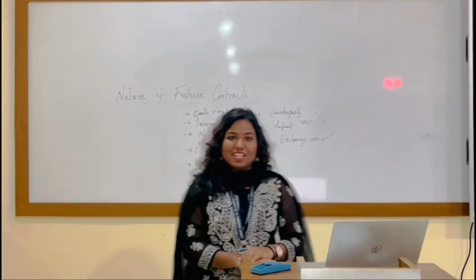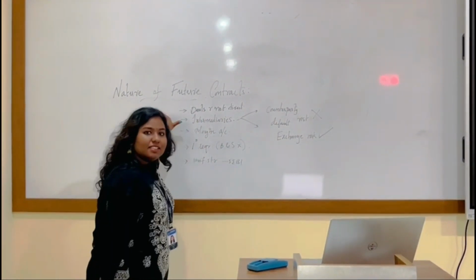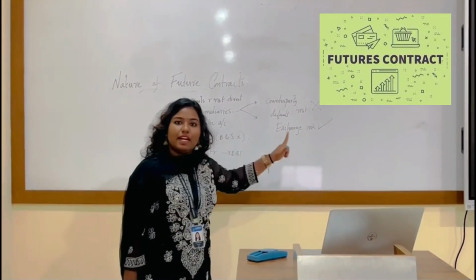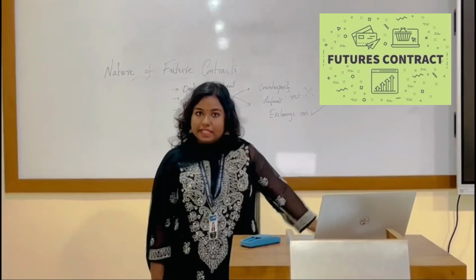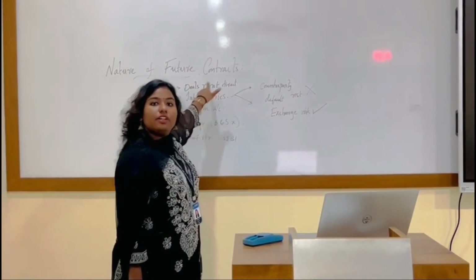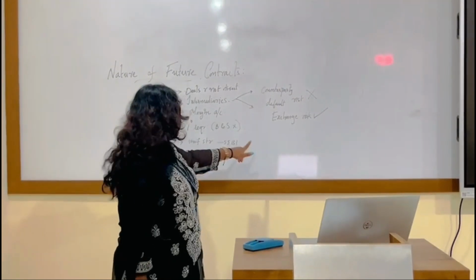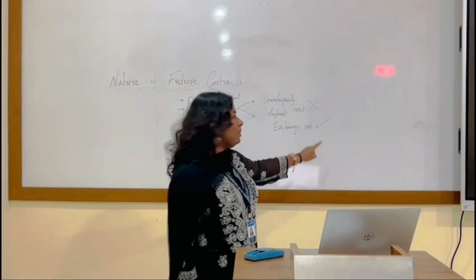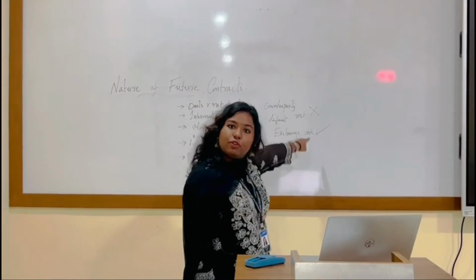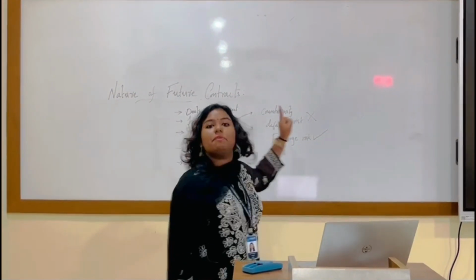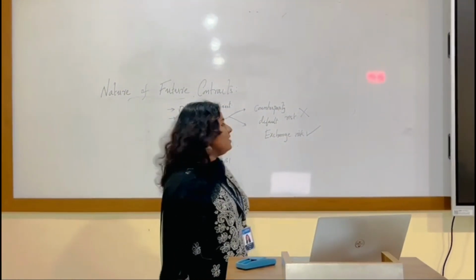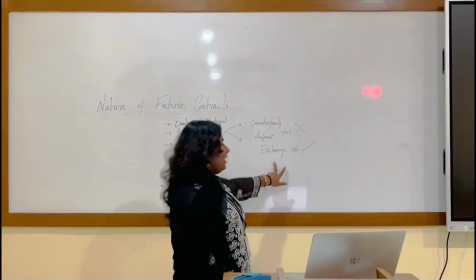Here I will be talking about the nature of future contracts. The primary requirement is that the buyers and sellers do not meet each other. Their deals are not direct. Therefore there won't be any counterparty risk or default risk, because the intermediary is present between the buyers and sellers. But exchange risk will be there.